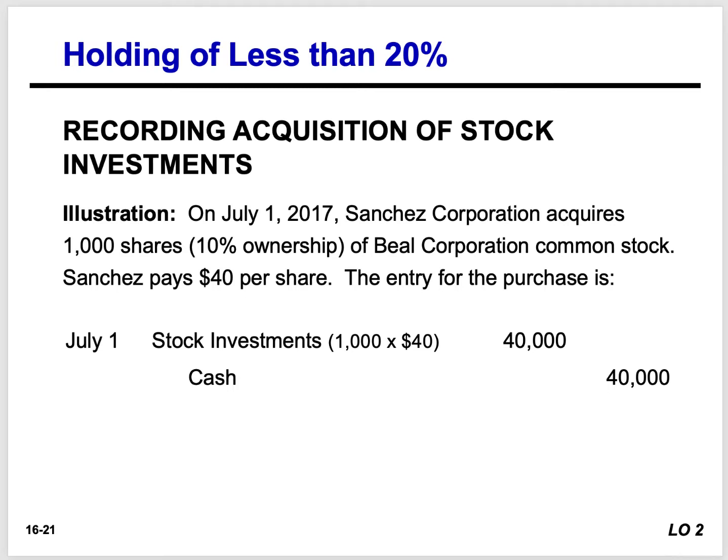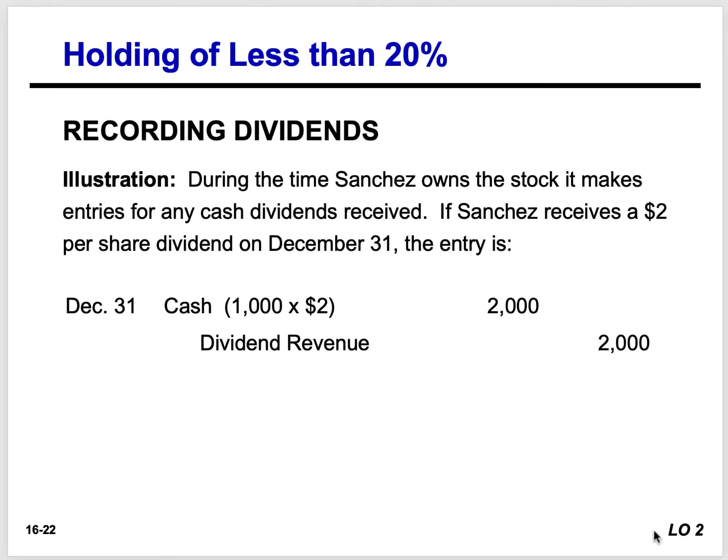What do we do when dividends are received, right? Well, when dividends are received, all we need to do is debit cash and credit dividend revenue, okay? If you don't have that in your notes, put it in your notes because you need to memorize that. Hey, I hold less than 20% of a stock. What's the journal entry? Right off the bat, you need to know debit cash, credit dividend revenues.